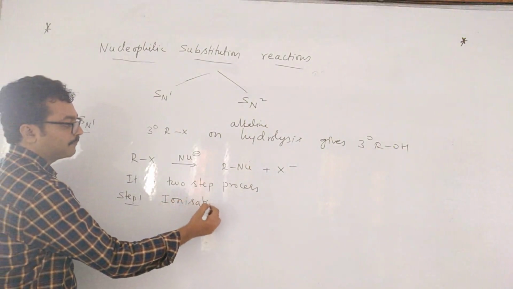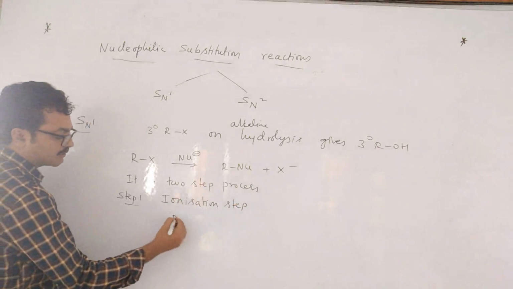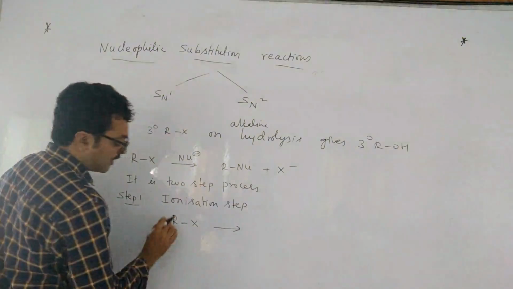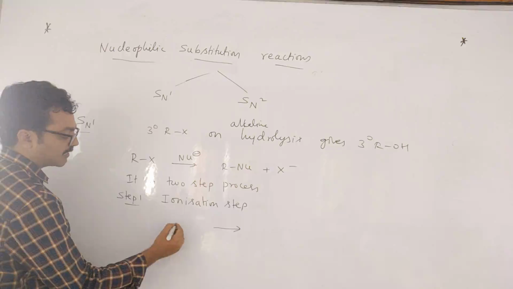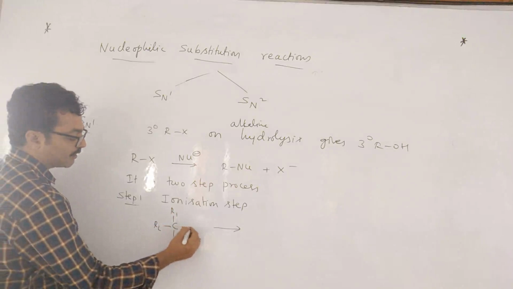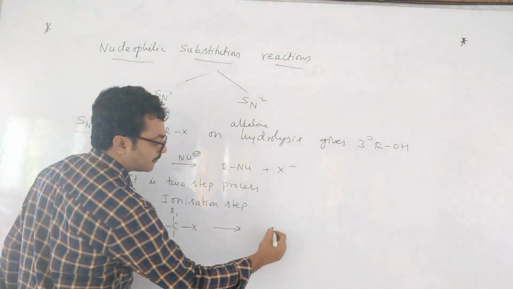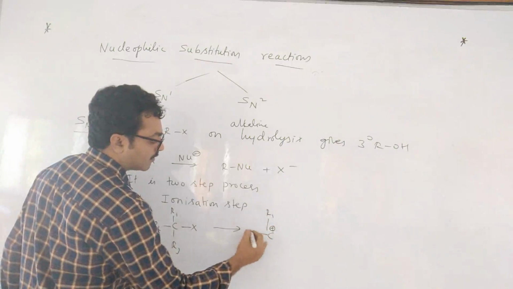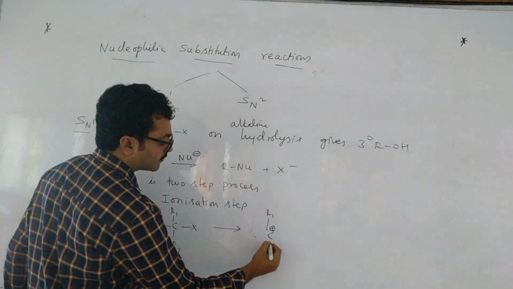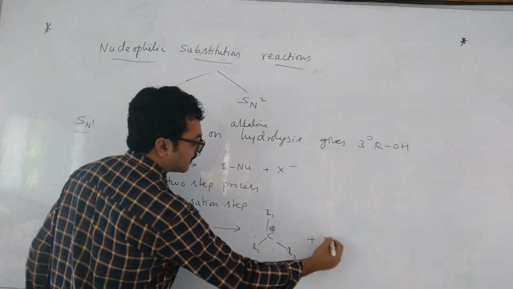Ionization step means RX will get ionized. Here I am taking a tertiary alkyl group like R1, R2, R3 and X. This will undergo the ionization step, giving R1, R2, R3 carbocation plus X minus.